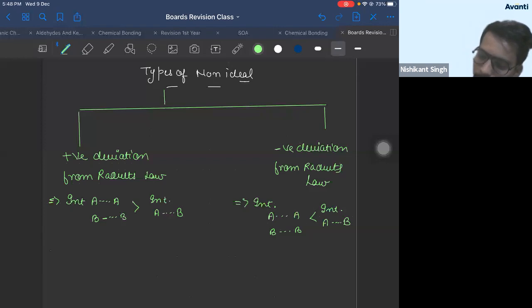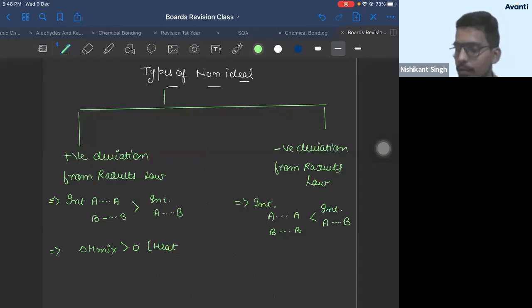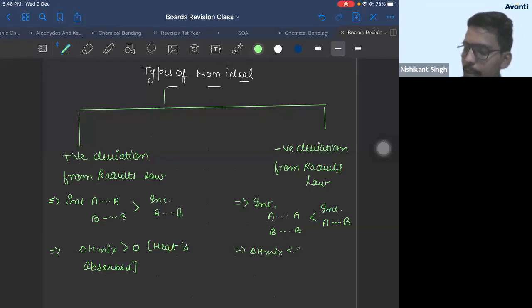The second point of difference is here delta H of mixing is greater than 0. That means heat is greater than 0 means positive. That means heat is absorbed. Heat is absorbed by the reaction mixture, right? And here enthalpy of mixing is less than 0. That means heat is released. Heat is released by reaction mixture.